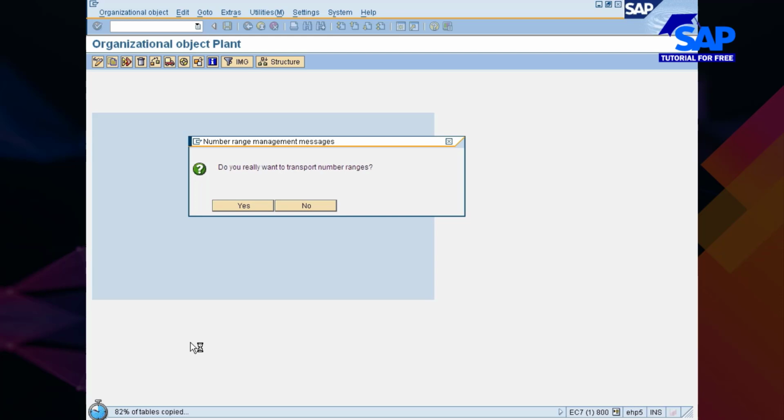So once that job is completed, you have to go to 777C and make modifications, amend the record at a later point of time once that is created successfully. Okay, so let me wait for a minute or two so that this activity will get completed. Only 12% will balance.